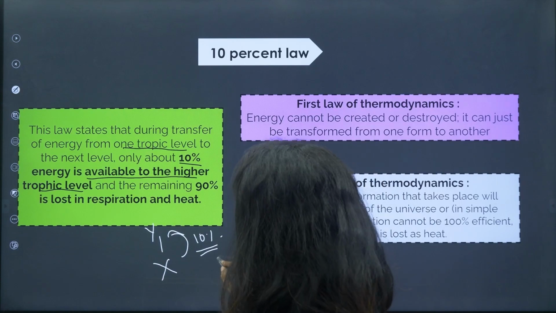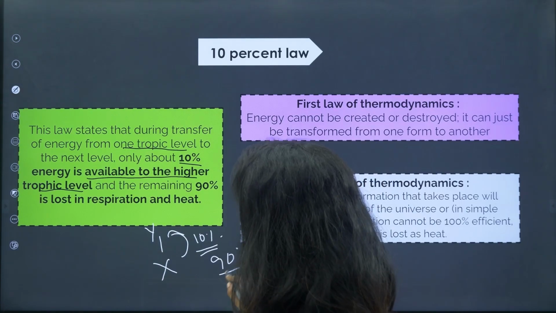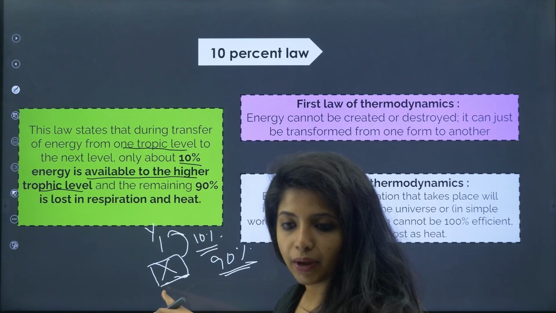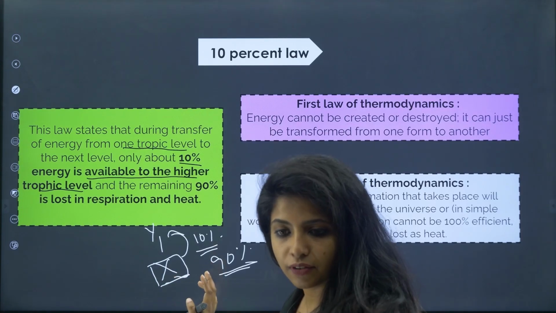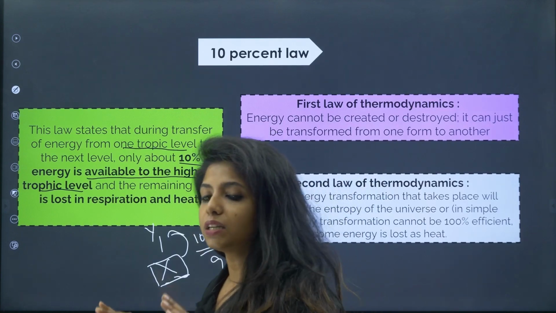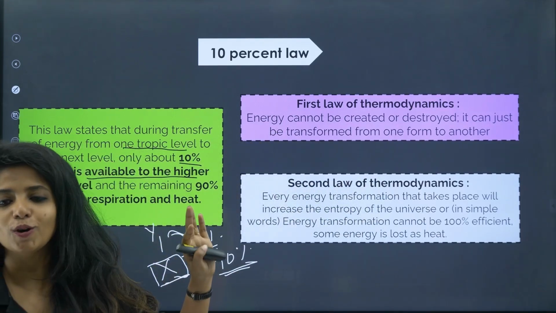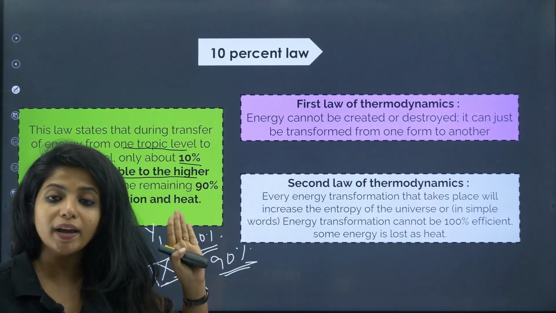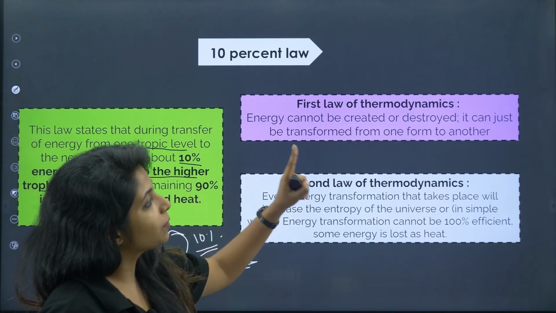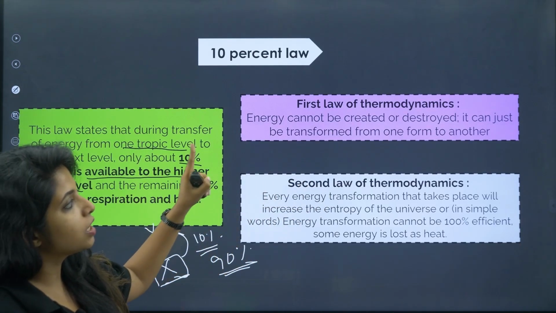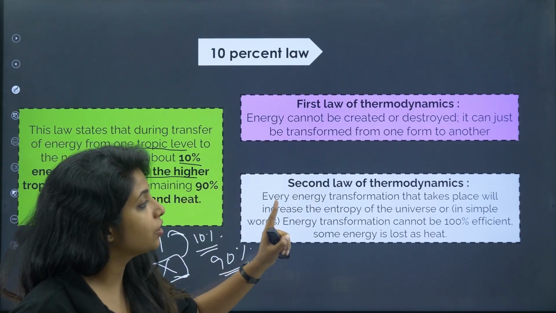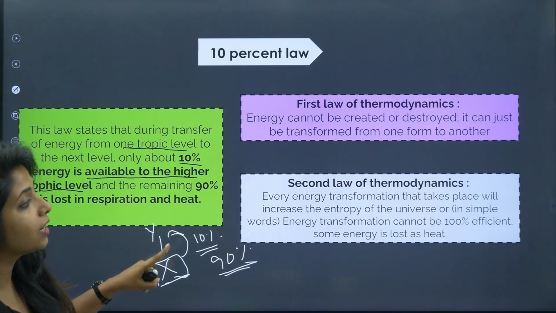So basically the remaining 90%, what is happening? Some amount of it will be used up by the organism itself, and some amount of it will be lost while the transfer is happening. Why is it lost? Because in physics we have laws stating why it is lost. First law: energy cannot be created or destroyed. It can just be transformed from one form to another. Let's keep that on hold. Second law: every energy transformation that takes place will increase the entropy of the universe.